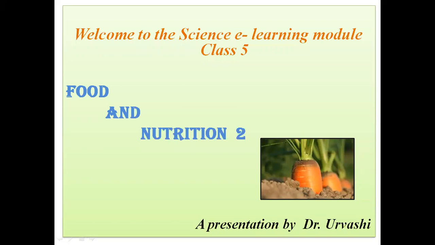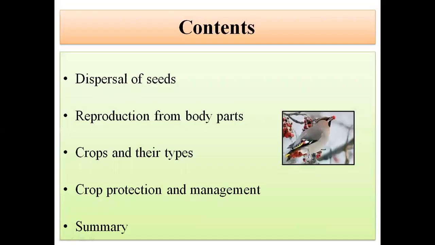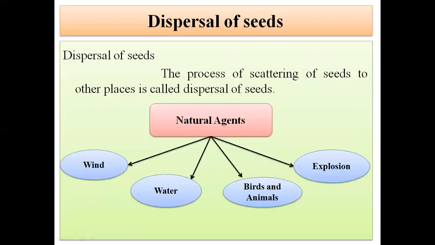Children, in the last session we have studied about how plants germinate. In this session we are going to study about dispersal of seeds, reproduction from body parts of plant, crops and their types, crop protection and management, and summary. Children, we will see first what is dispersal of seeds.